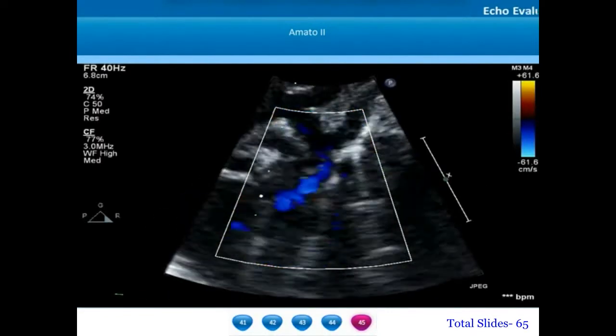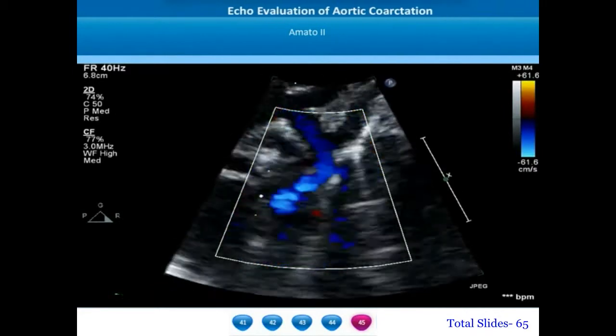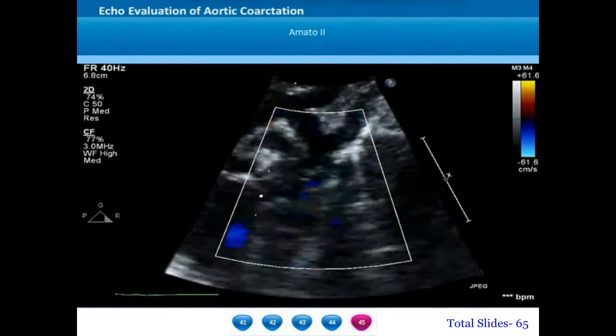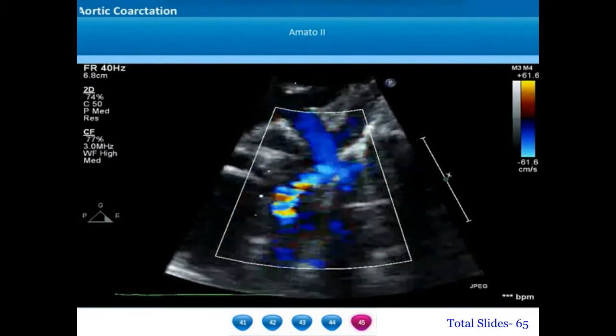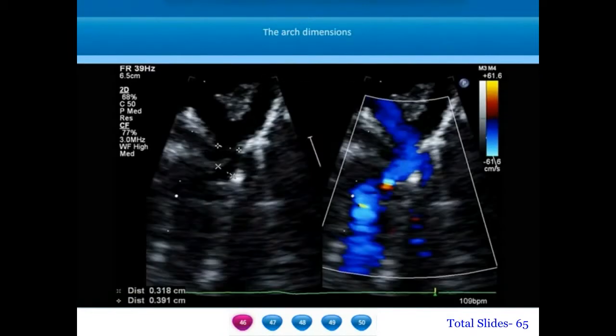When we analyze every patient with coarctation, we should notice whether it is discrete, whether it is associated with hyperplasia of the isthmus, or is it associated with hyperplasia of the aortic arch also? This will be possible only when we freeze the frame of the aortic arch in systole and measure all the segments. We can notice in this example that the coarctation diameter is around 3 mm, the isthmic dimension is around 4 mm, and the transverse aortic arch is much larger.